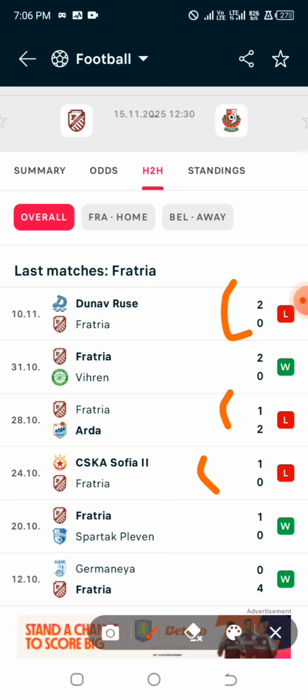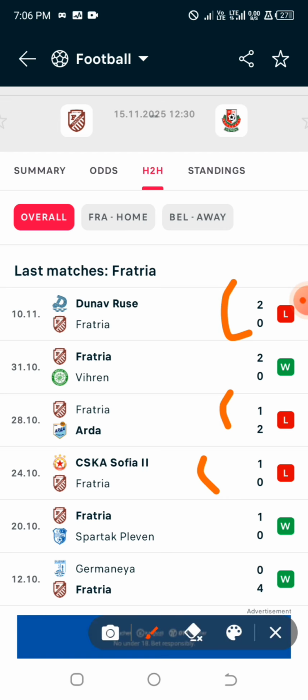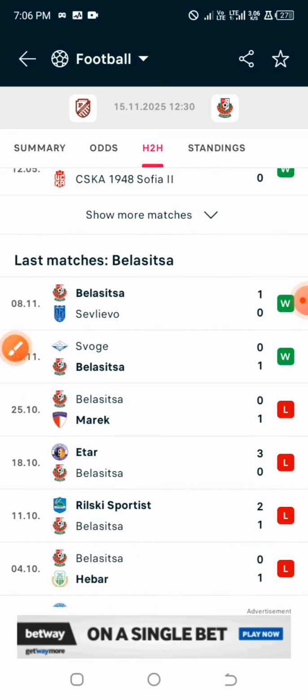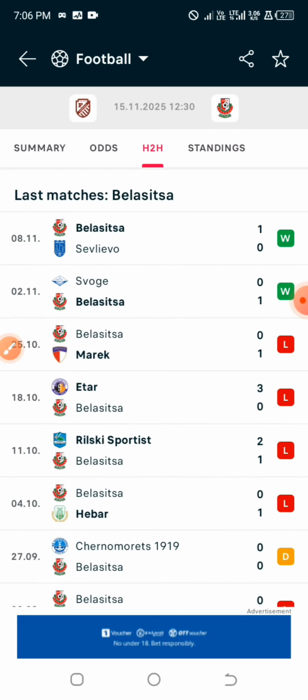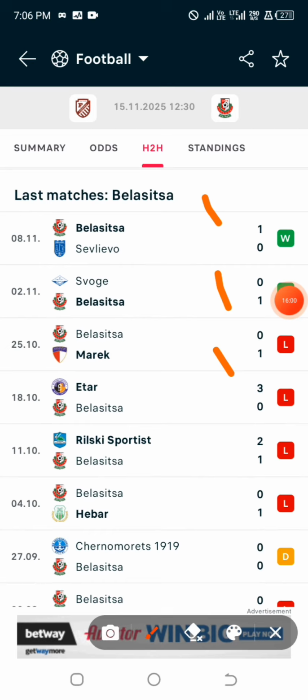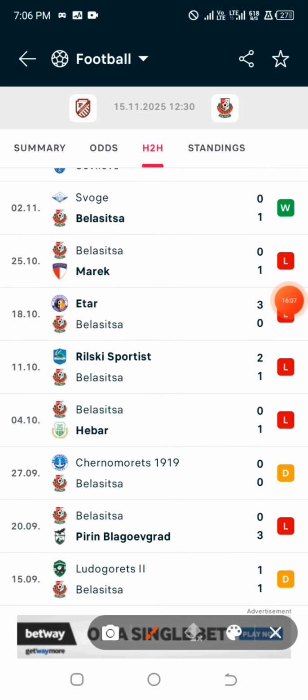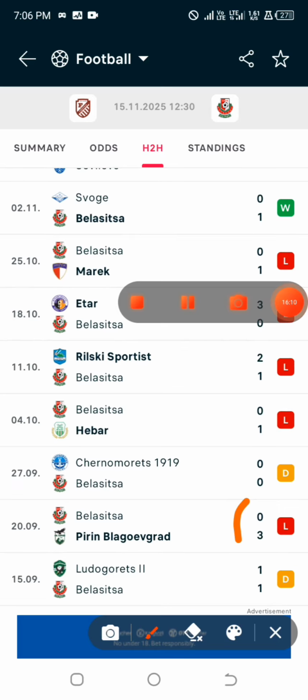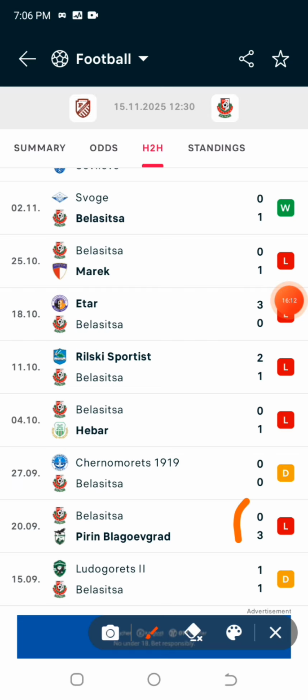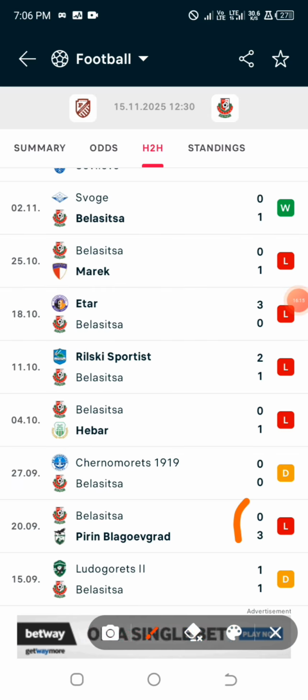And what is model 5 all about? Don't forget, let me complete this model 4 for you. If you check the last 10 games and you notice that the home team had less than 2 losses, then you are good to go. But you also need to check the away team. The away team must also have more than 4 losses in their last 10 games. As you can see, this is 4 losses already, and another extra loss here. So this particular analysis has failed it.